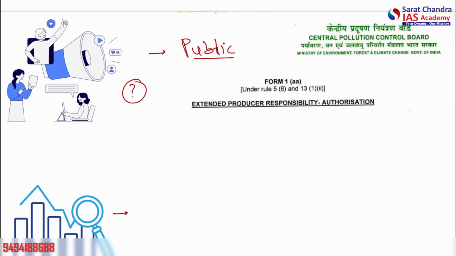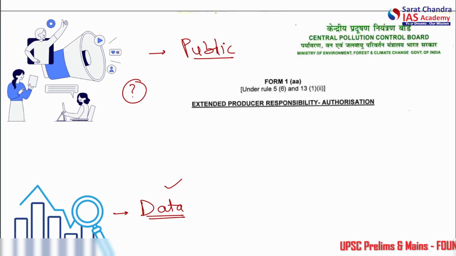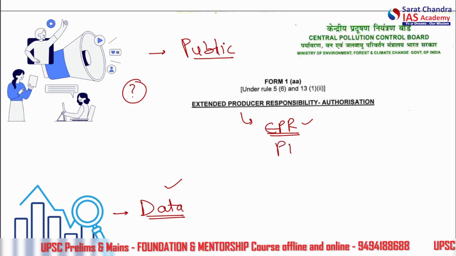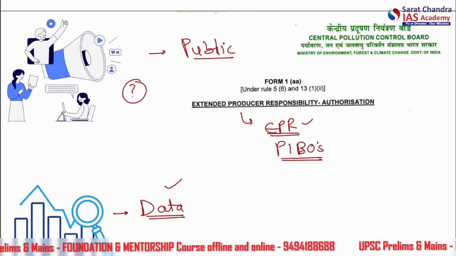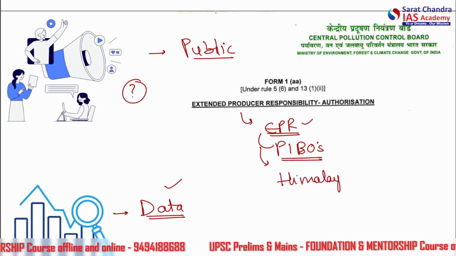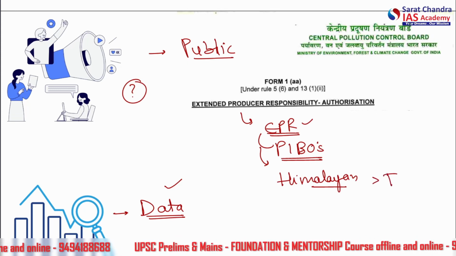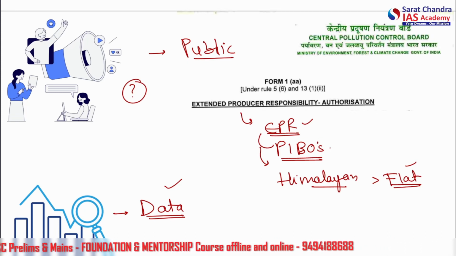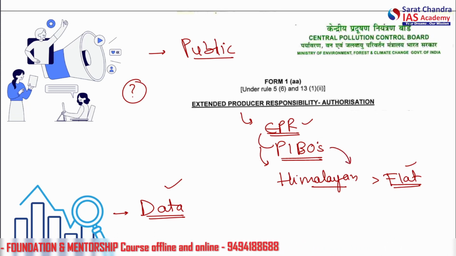Whatever data is being collected about plastic pollution should be collected and be correct. Data gaps in terms of the quantum and quality of plastic waste generated in the region should be plugged. Next, the EPR certificate issued to various PIBOs should be valued more if they are working in the Himalayan or mountain region rather than the flat areas, where plastic waste management is a little bit easier. This can be stepped up by the government.